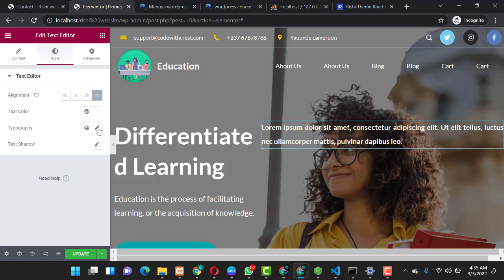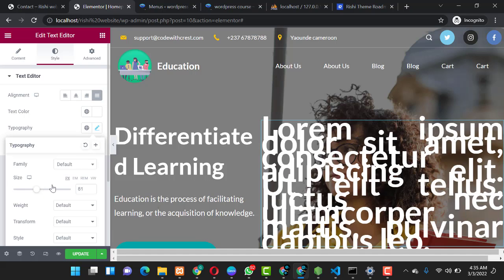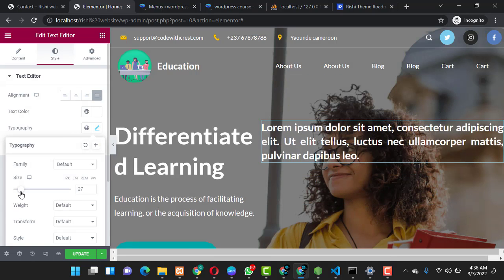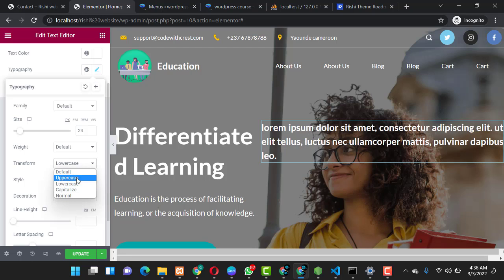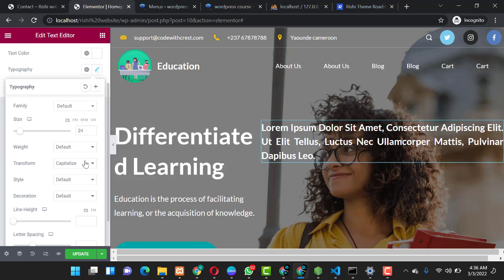So you can also check on the typography, the text color which is white has been set. You can change the text sizing, and anyhow you want it to be, you edit it. So you can also check on the weight, you can check on the transformation, you can transform to lowercase, you transform to uppercase, capitalize, so that every word begins with a capital letter.